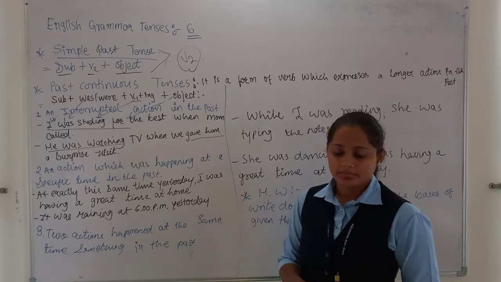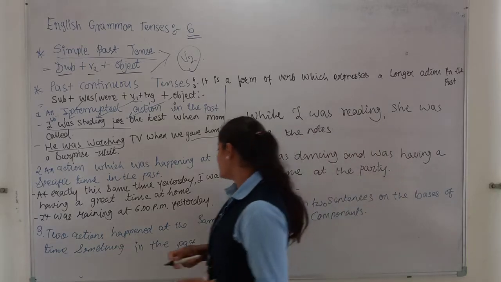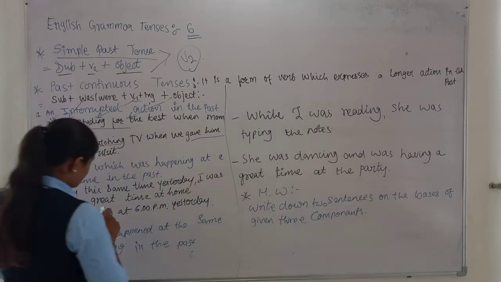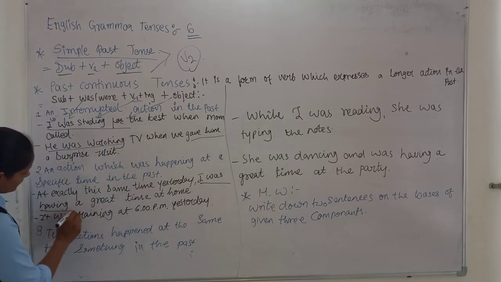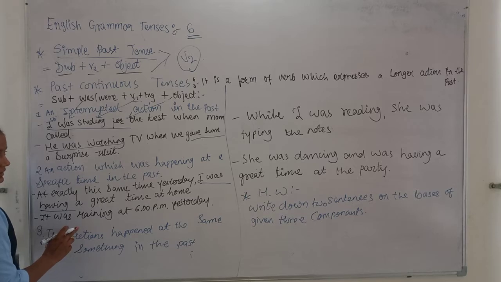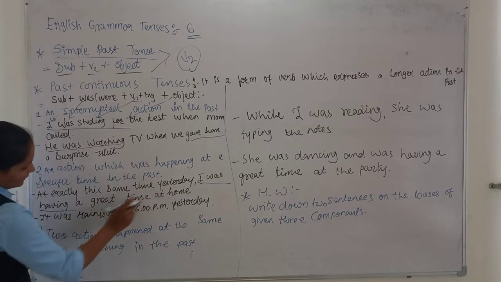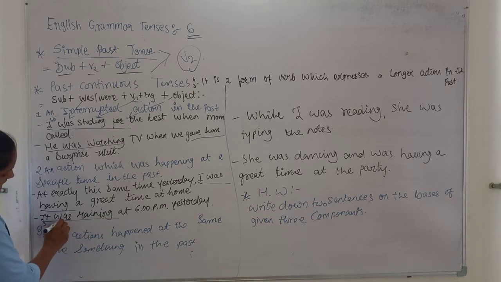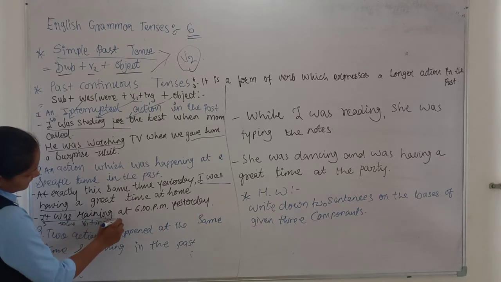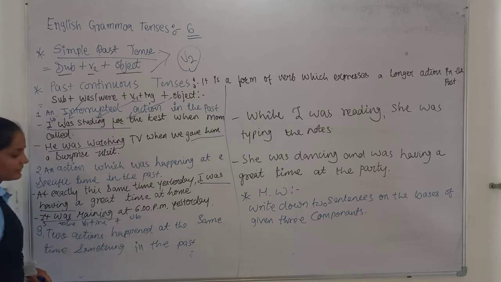दूसरा एग्जाम्पल है, it was raining at 6 PM yesterday. अब यहाँ पे देखोगे, I was having subject plus I was what, V1 plus ing and object. It was having subject to be V1 plus ing plus object.